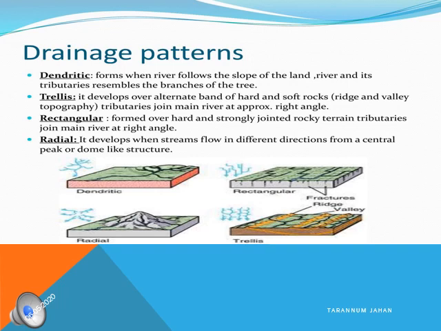Now the dendritic pattern is where the river flows along the slope of the terrain. If you see the branches of a tree, it is nothing but a dendritic form. So wherever the river gets a slope, it flows. For example, like river Ganga. Then comes your trellis. Trellis flows over hard and soft rocks. They exist parallel to each other. The hard rock is placed, then the soft rock is placed, then the hard rock, then soft rock. So they are just parallel to each other. So the tributaries are joined at a right angle.